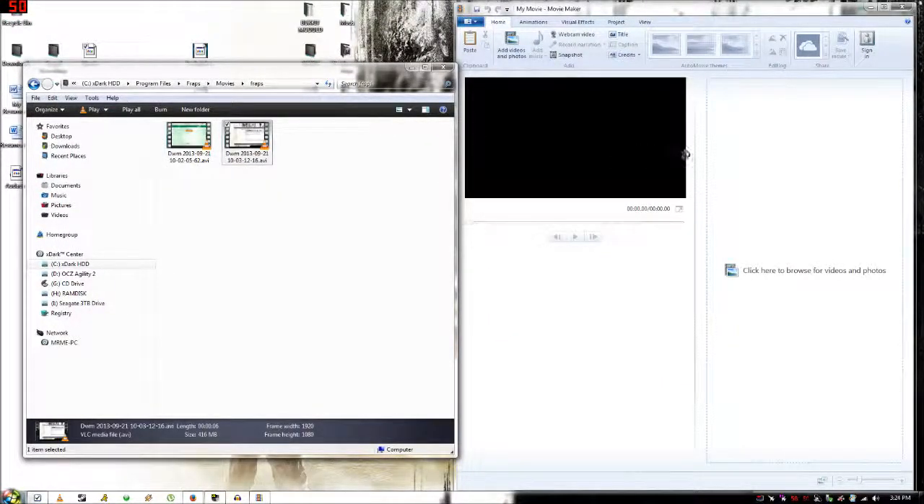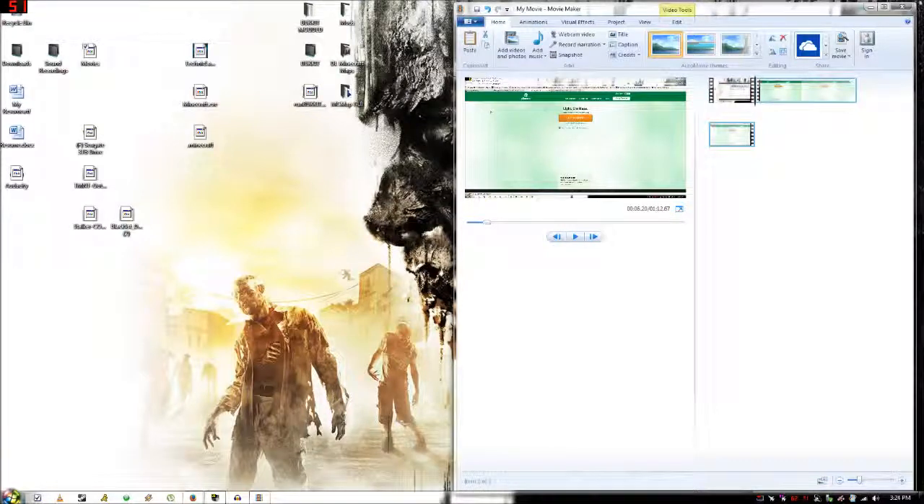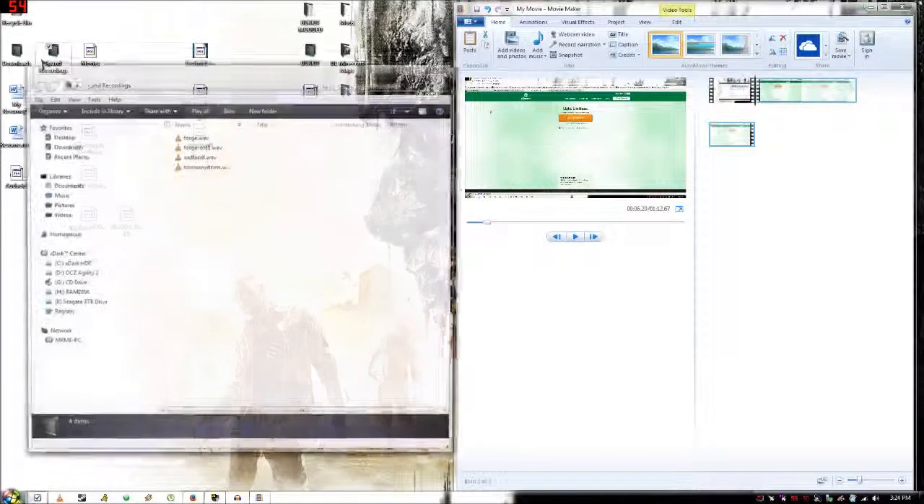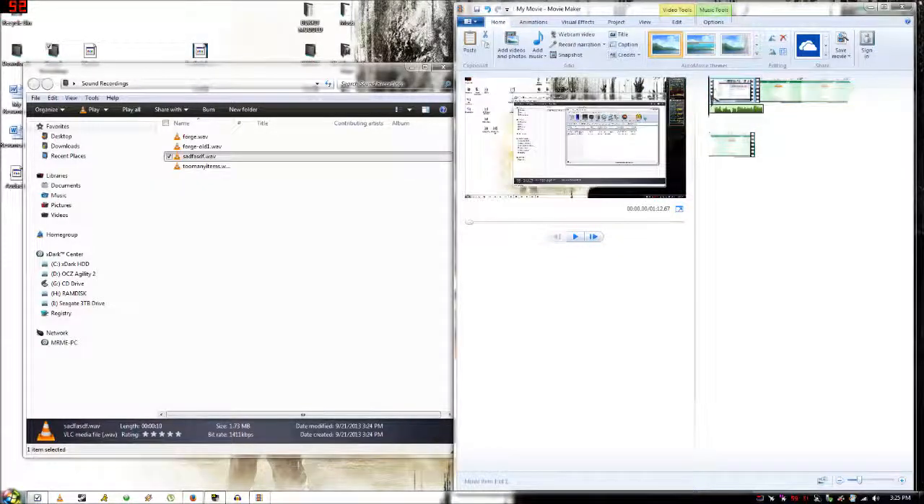Here's just a random thing that I'm just going to stick in there just to show you. And then you want to find your sound recording folder that you made on your desktop, and here is the file that you just made. Then you just want to choose where you want it to start, just start right at the beginning.